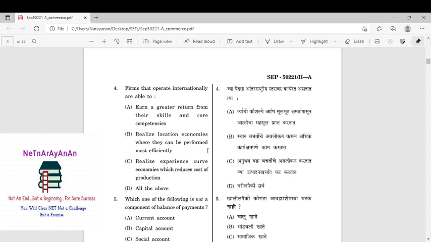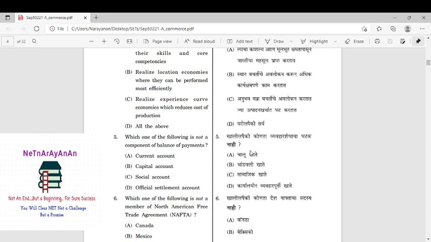So the next question: which one of the following is not a component of balance of payment? Of course we should know the components of balance of payment, because capital account, current account is there, official settlement account, that is international BOP, that is also there in the BOP. So social account will not come.